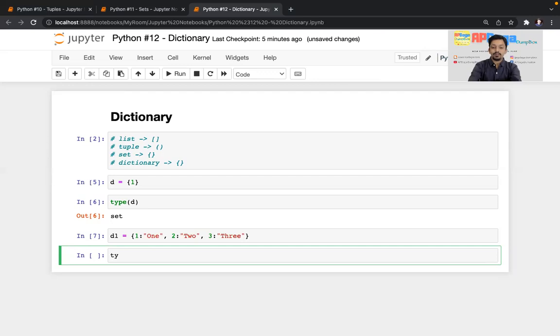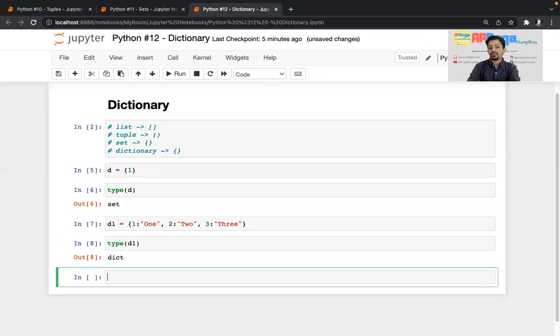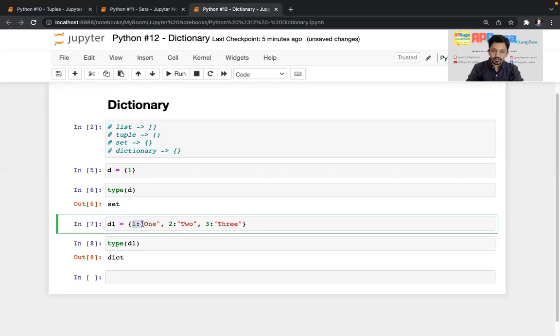If I check the type of D1 now, it is a dictionary. So it is key value, key and value separated by a colon, and once one key value pair is done, for the next you write a comma and then again key value. K means key, V means value.